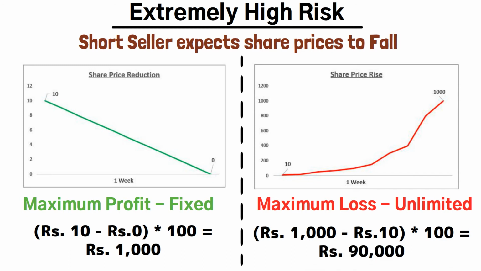Thus initially he got only 1000 rupees, and the total loss here would be 9000 rupees. This is an extremely risky trade because the losses are unlimited. There is no ceiling to where the price of a company can reach, whereas the profit is fixed, as we have seen. You can take your time to understand this slide by pausing the video or going back, and I would love to hear your doubts in the comment section.